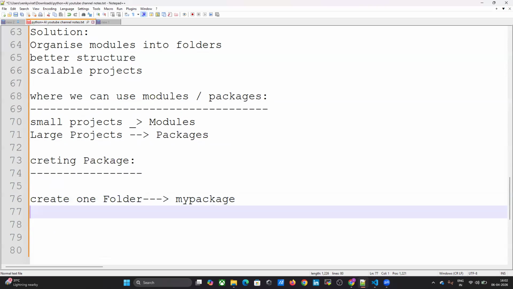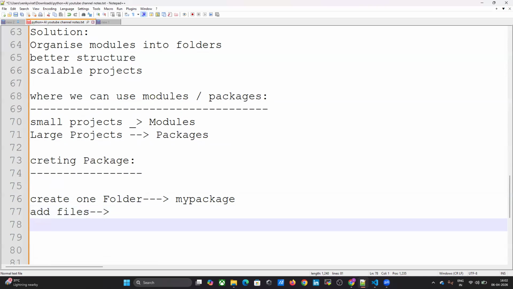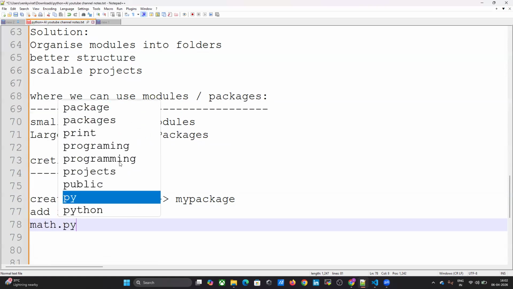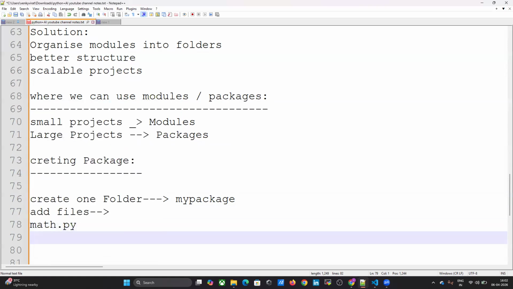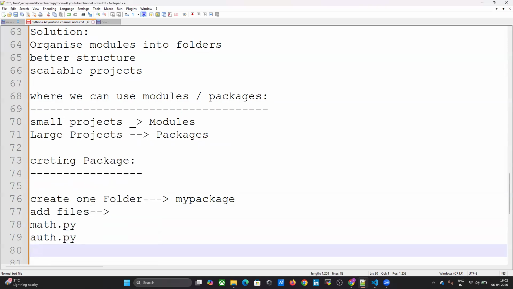You can add whatever files you want to that folder: math.py, and the second one is art.py. That's it, right?